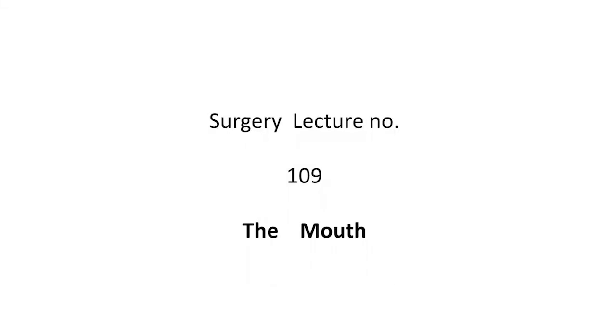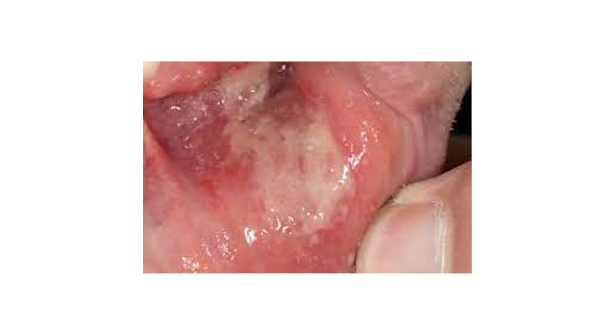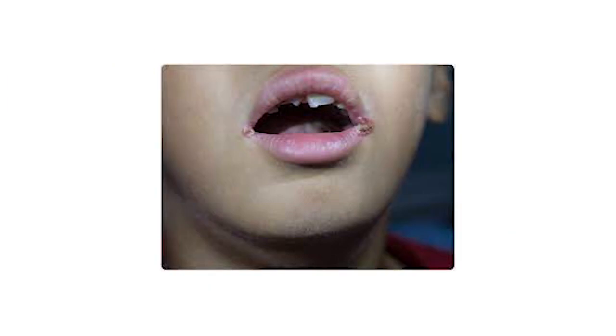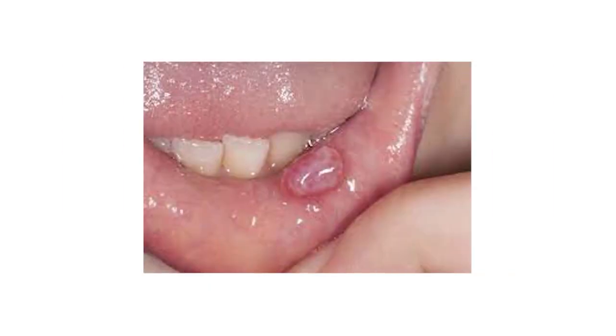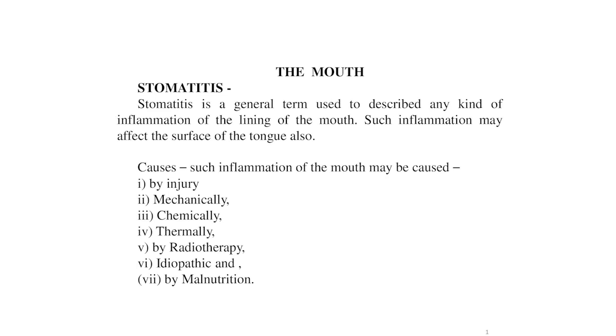Welcome my dear students in my surgery lecture number 109, that is the mouth. In this lecture we will explore the stomatitis, traumatic stomatitis, aphthous stomatitis, monilial stomatitis, recurrent aphthous ulceration, Vincent's angina, angular stomatitis, cyst in the mouth, that is the mucous retention cyst, ranula, tumors of the cheek, fibroepithelial polyp and lipoma. All these points are covered in this lecture. Now start with me. The mouth.